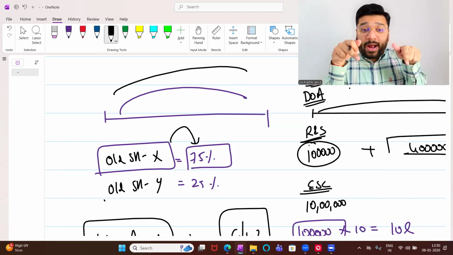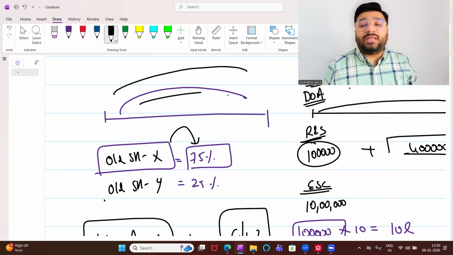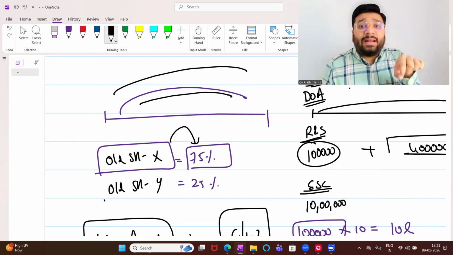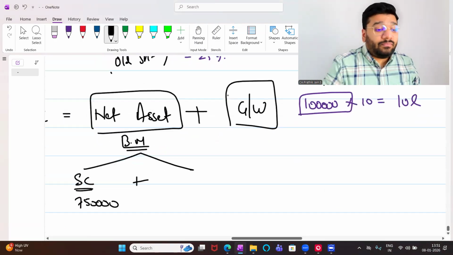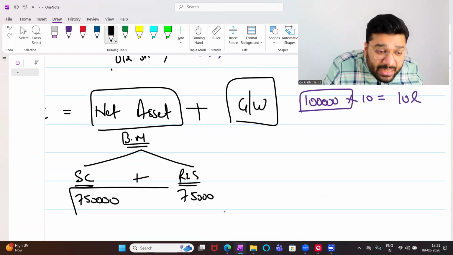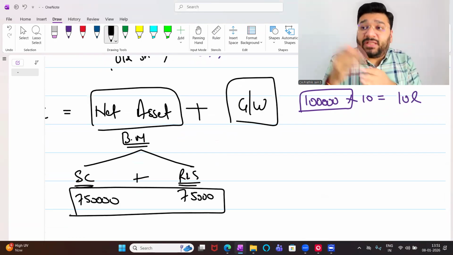Before the holding company acquired the shares, the profit earned by the old shareholders, how much? 1 lakh. In this 1 lakh profit, how much profit belongs to X? 75,000 belongs to X. So reserve and surplus, 75,000 belongs to X. So X will say that minimum this, if you give, only then I will transfer the shares to your name.